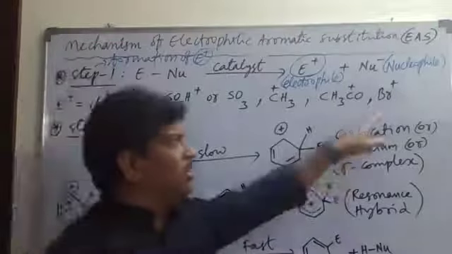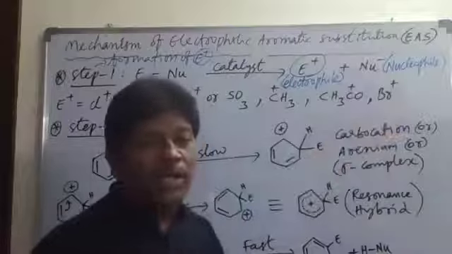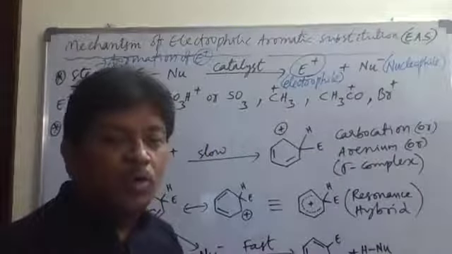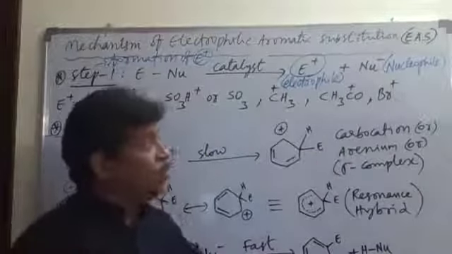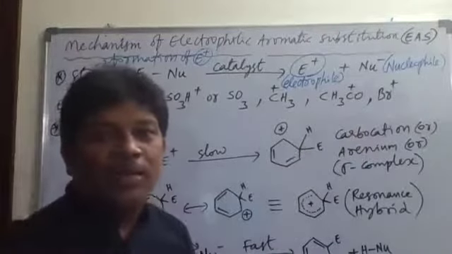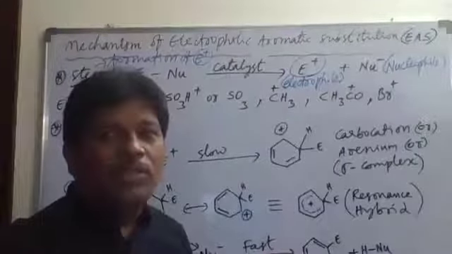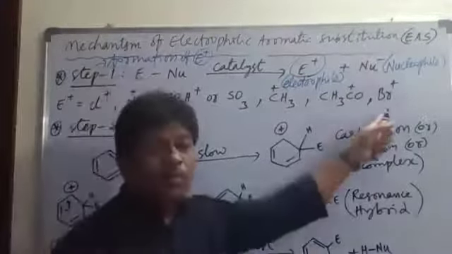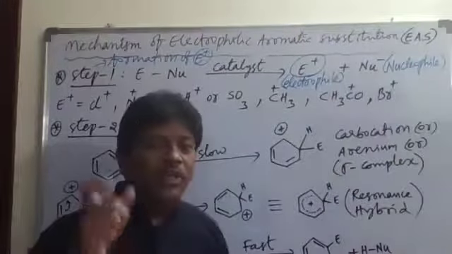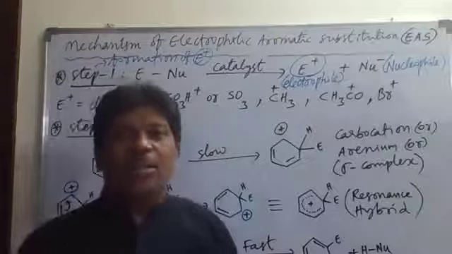And we can also get Br plus. Br plus is the bromonium electrophile. This bromonium electrophile can be produced by using FeBr3 or AlBr3.